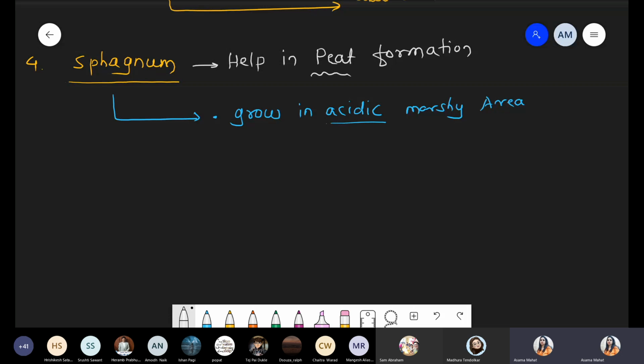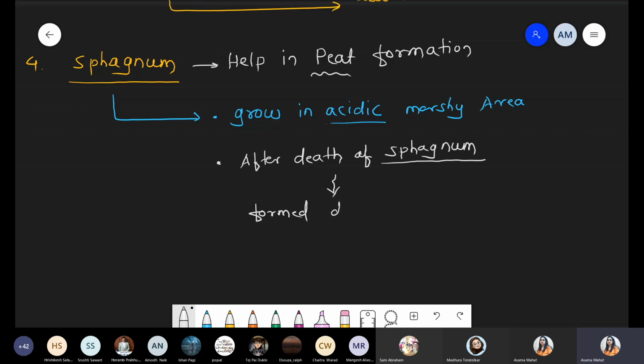This is the first property. Second property, after the death of sphagnum, because sphagnum is the one moss species that grows in an acidic environment, after the death of this sphagnum, it forms dark moss body. Simply, after the death, they form dark moss.